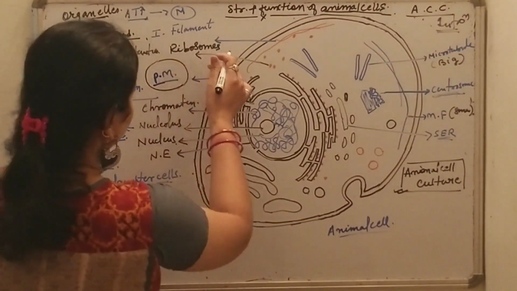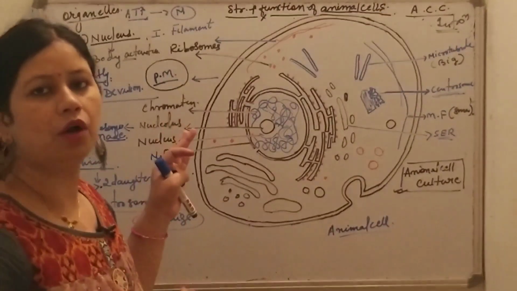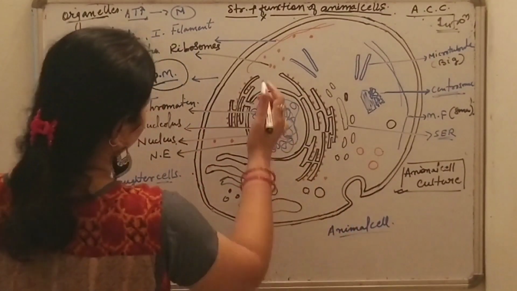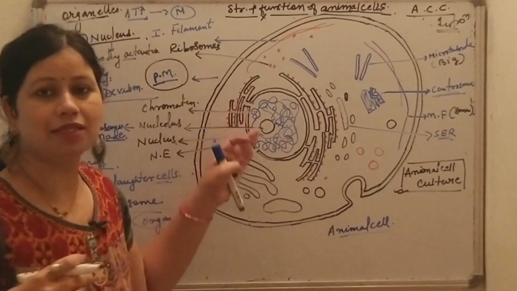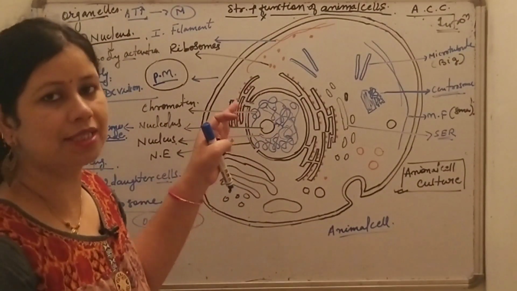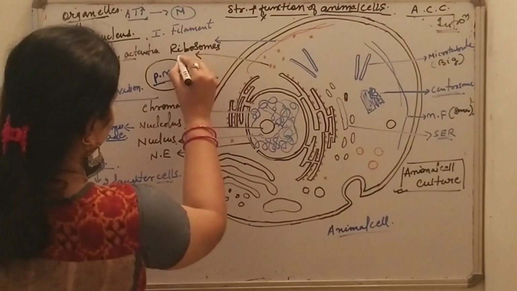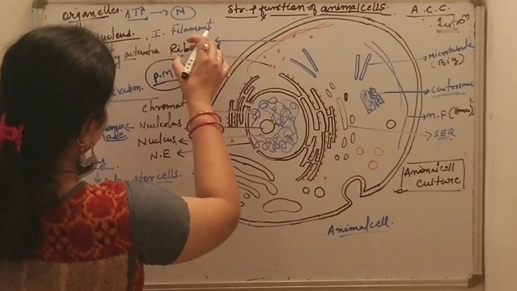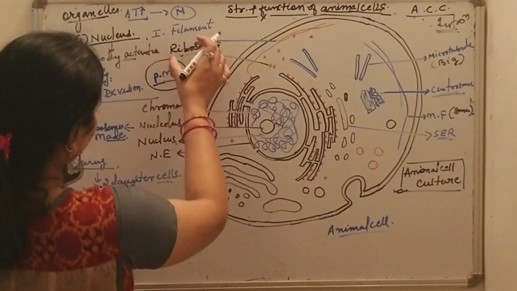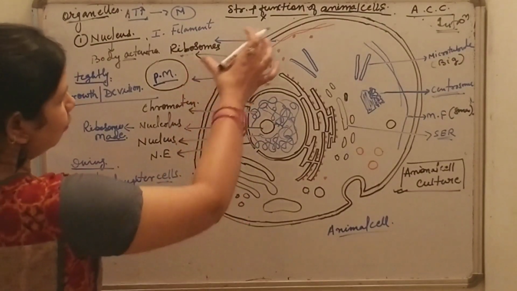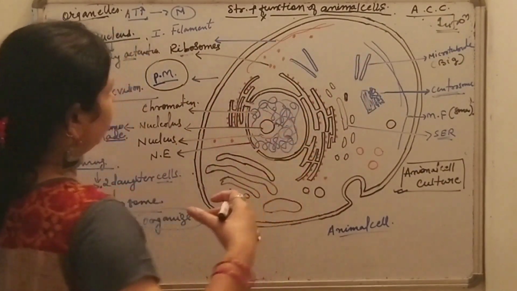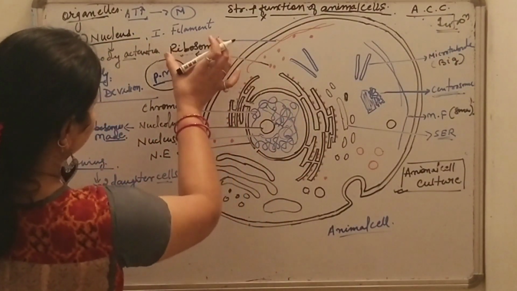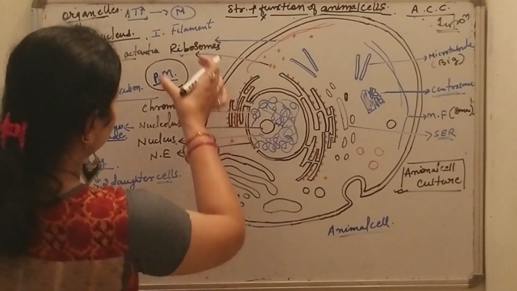Ribosomes are found freely in the cytoplasm, as well as attached to the membrane of the endoplasmic reticulum, and that is the reason the endoplasmic reticulum having ribosomes is known as rough endoplasmic reticulum. So ribosomes mainly function in the synthesis of protein. Protein synthesis takes place in the ribosome, and these are found freely in the cytoplasm as well as attached to the endoplasmic reticulum membrane. So this is the function of ribosomes, to synthesize the protein molecule.